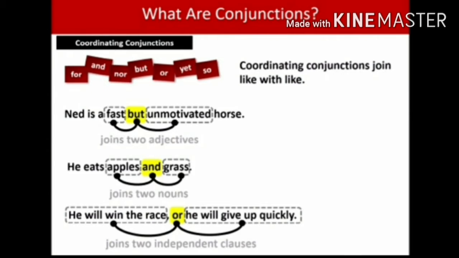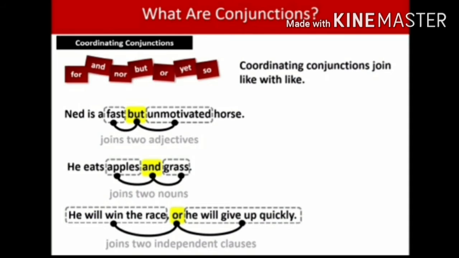Some example sentences for coordinating conjunctions are: Need is a fast but unmotivated horse. In this sentence, fast is an adjective, and unmotivated is also another adjective. These two adjectives are joined by but, a coordinating conjunction.